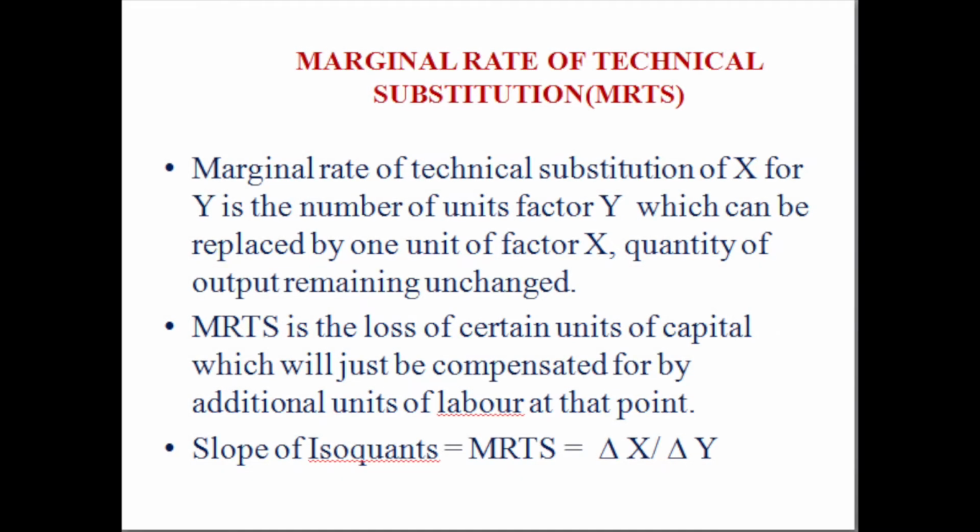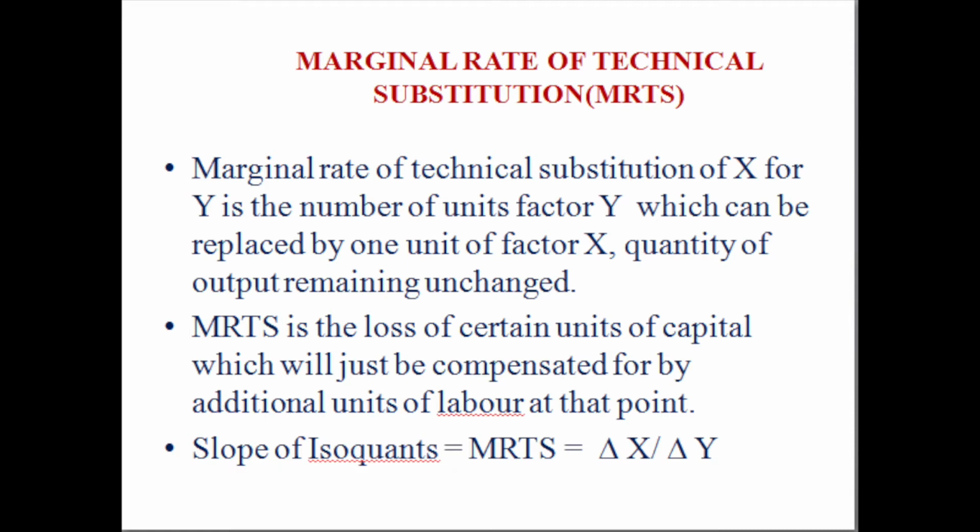In the course of discussion of elasticity of substitution, we have to know what the marginal rate of technical substitution is. As we know, production function is the technical relation between input and output. So, what are the technical interrelations between different factors of production with respect to the output?